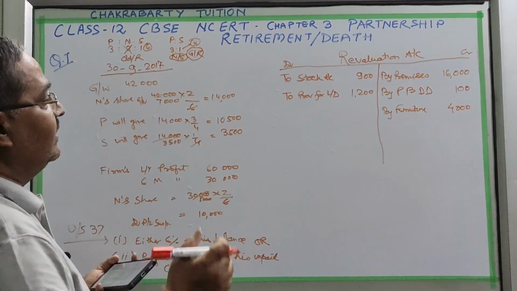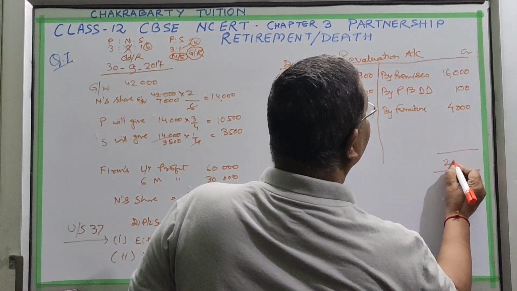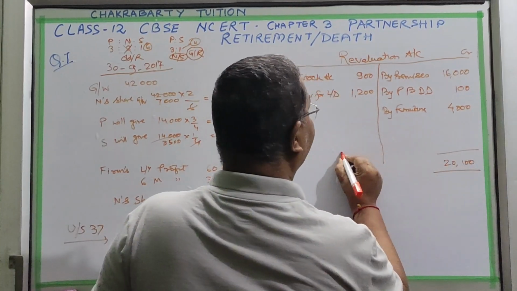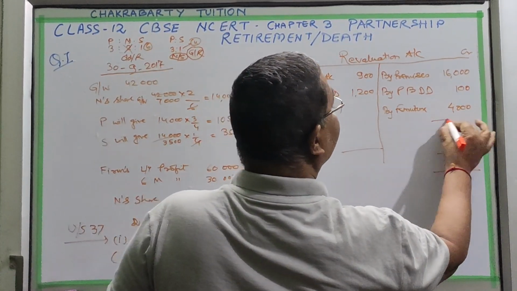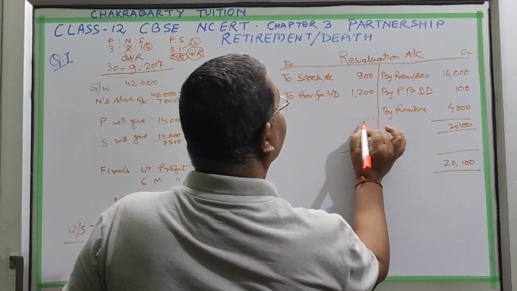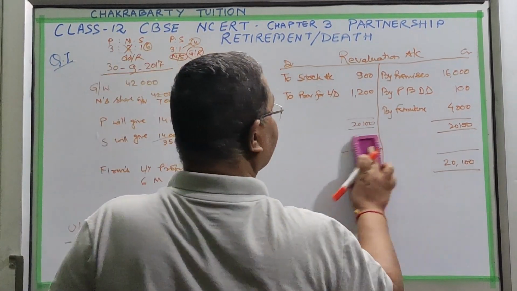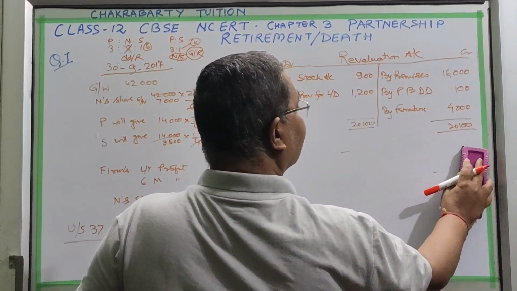Okay, so now here we will make a total because no further transactions are there. So 20,100 is here, and here we will write 20,100, and here we will write 20,100. This space will be saved. Okay.